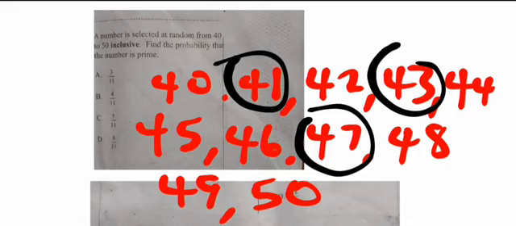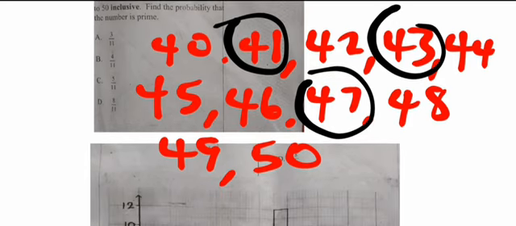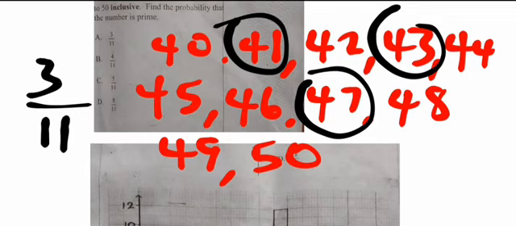Then the probability of getting a prime number will be, how many prime numbers did we count? We counted 3 prime numbers. Then the probability will be the number that we counted, which is 3, divided by the total number, which is 11 in total. So that's 3 over 11. And the correct option here is option A.